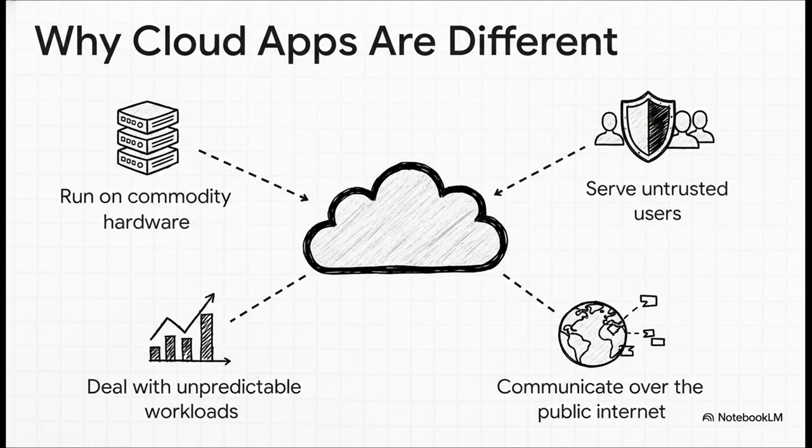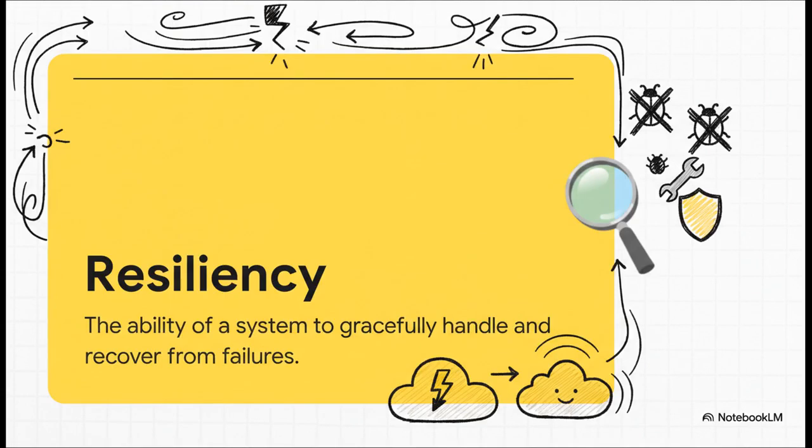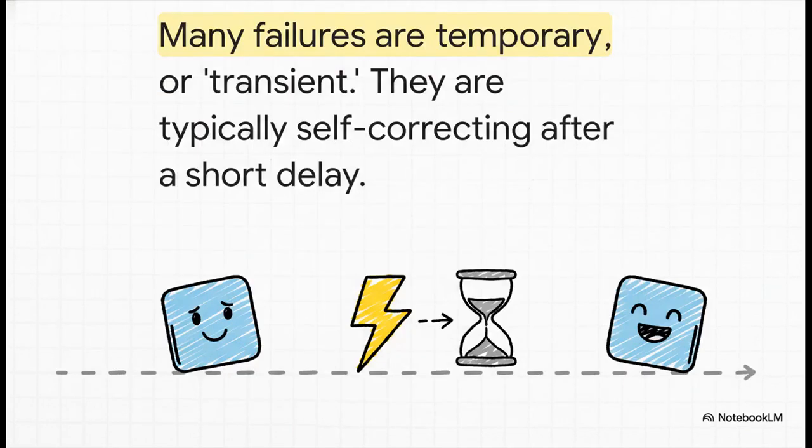And why is that? Well, you're dealing with all this stuff. It's a recipe for constant issues. So that's where resiliency comes in. It's basically your app's ability to take a punch and get back up. A lot of these failures are just quick hiccups, transient faults like a network blip.